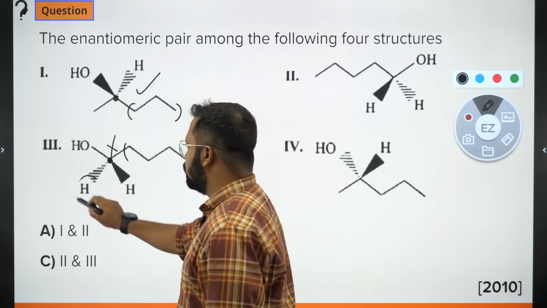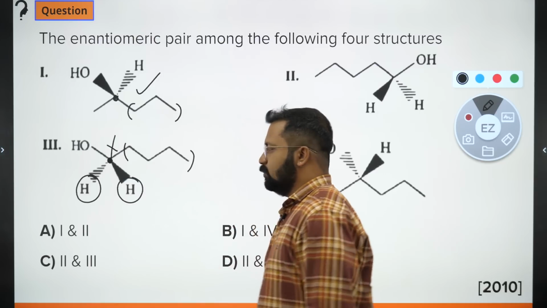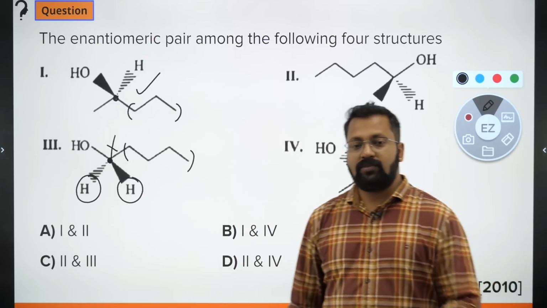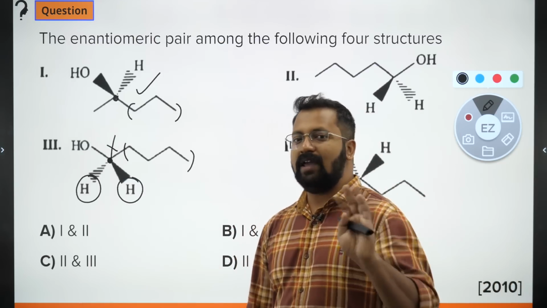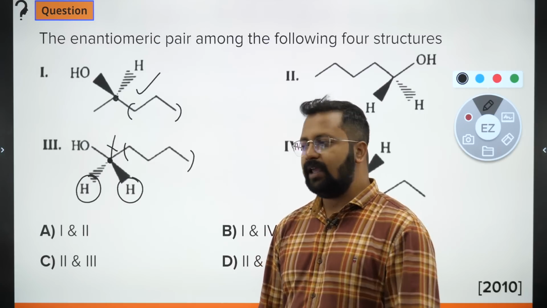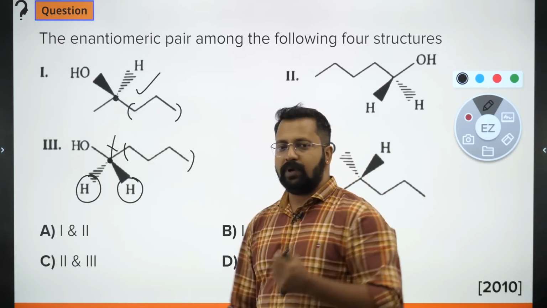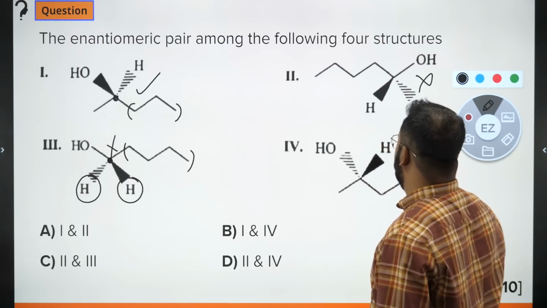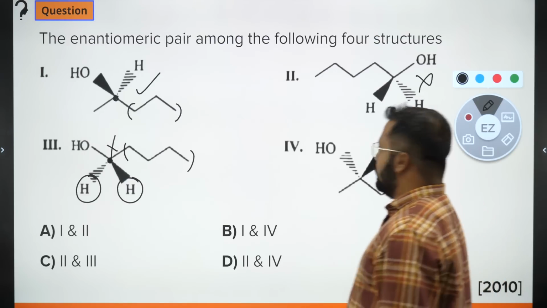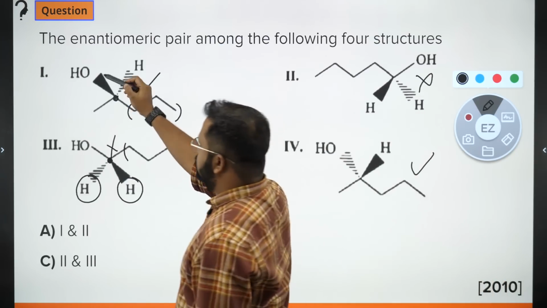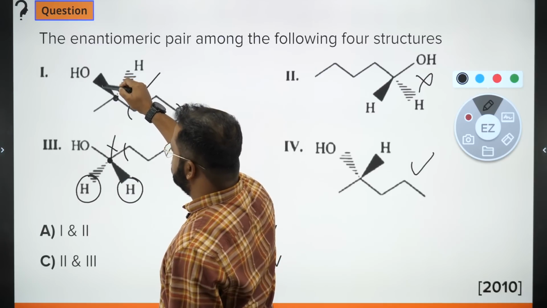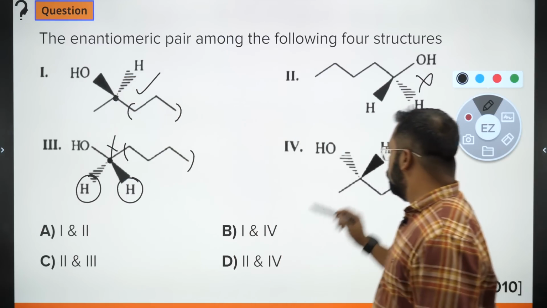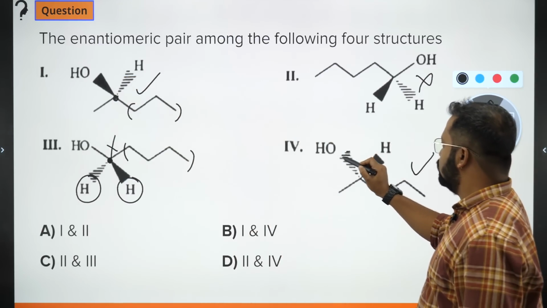Why is there no chiral center here? Because these two are hydrogen atoms. Though these hydrogen atoms are shown by wedge and dash, showing by wedge and dash does not bring chirality. Having 4 different groups brings chirality. So this is chiral. This is obviously not chiral. This is chiral. Now what we can see over here is OH is shown by a wedge bond. This is a wedge bond. OH is shown by a dashed bond.